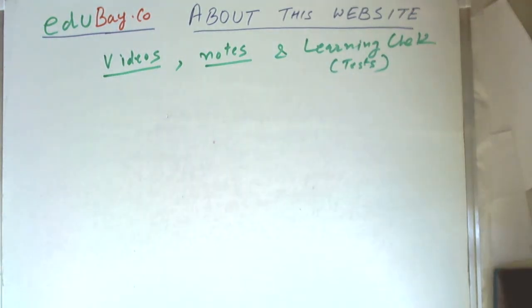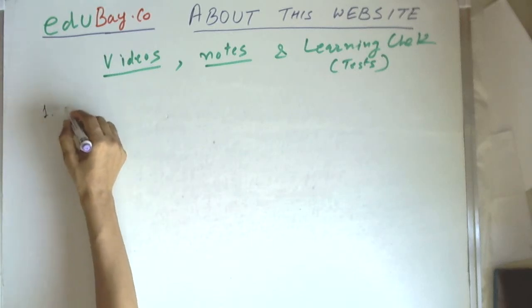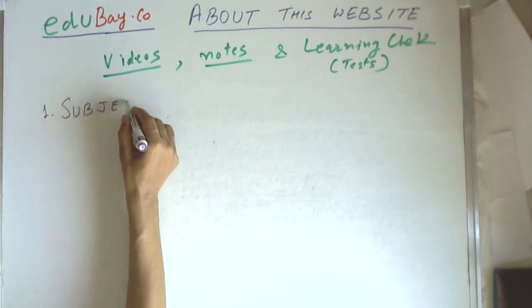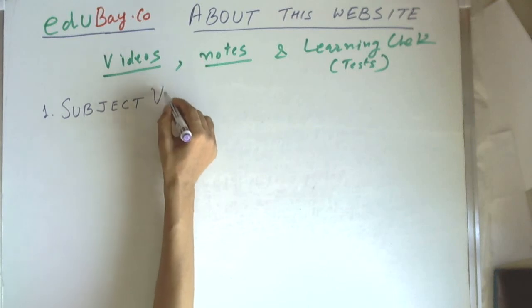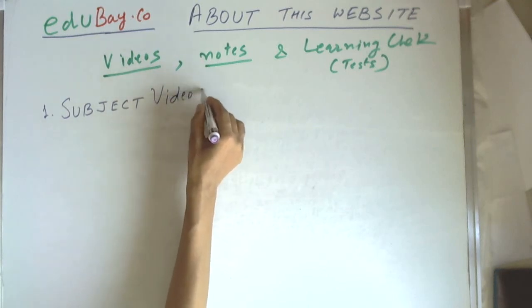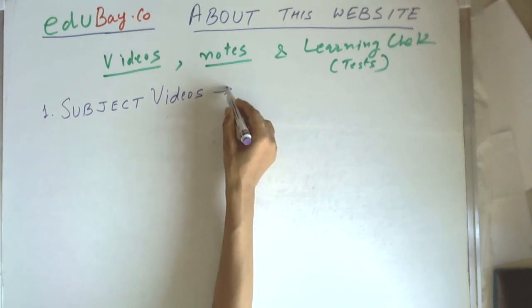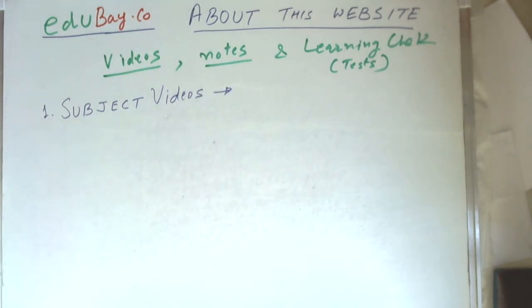Now there are three types of video this website has. The first is subject videos. These are the videos as per the curriculum of CBSE, and they are given topic by topic.